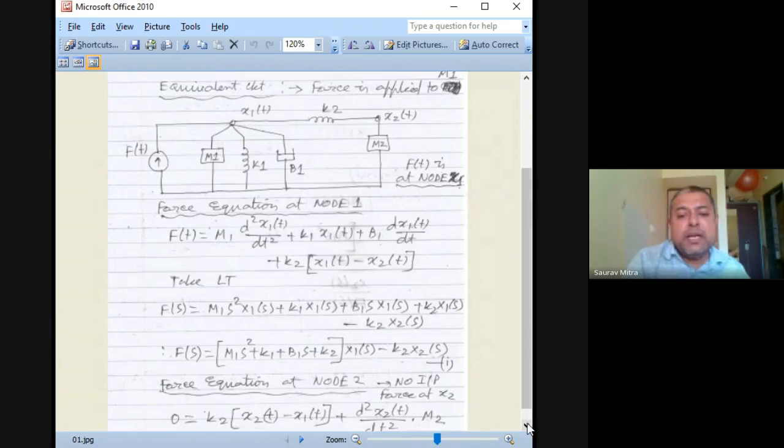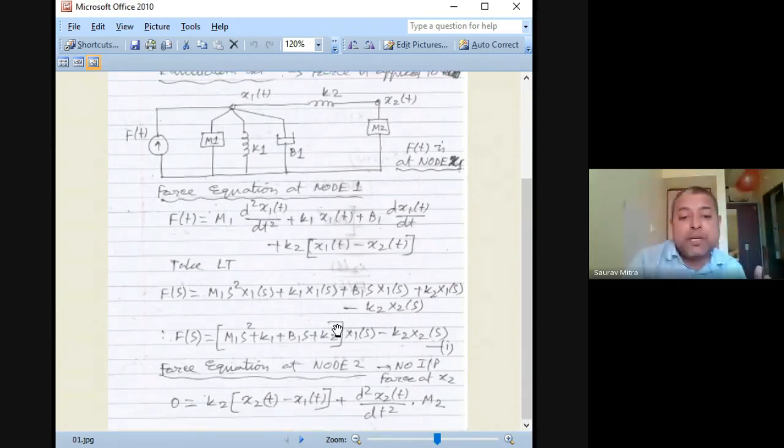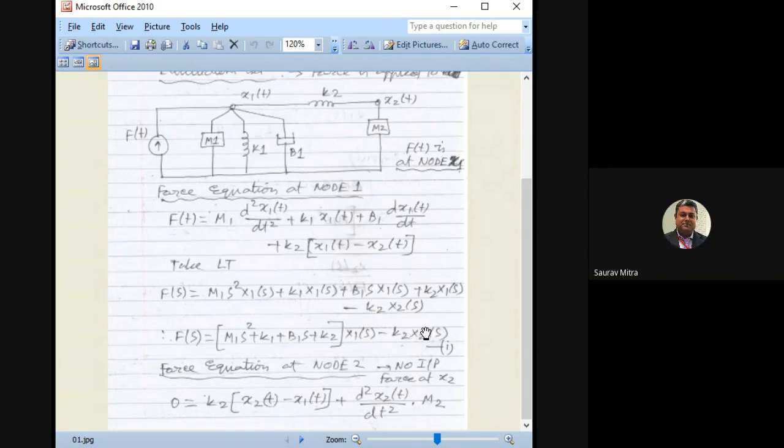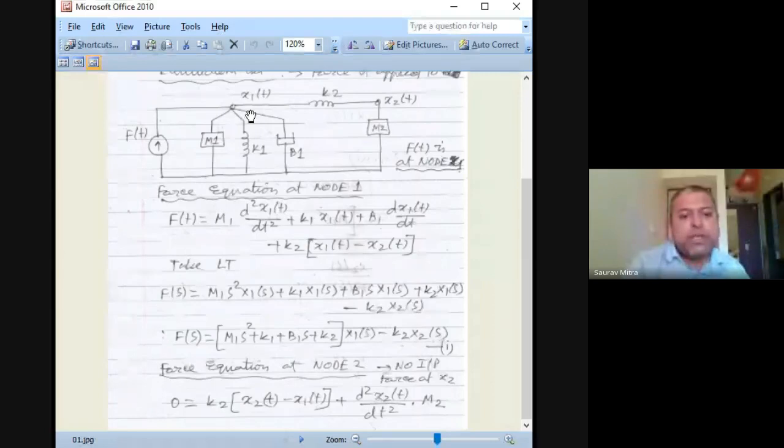Now from here, what you have to do is bunch all the x1 on one side and x2 on the other side. Can we find the transfer function X1 by F here? We cannot, because X2 is here. I can ask you the transfer function as X1(s)/F(s), because x1 is the output, the displacement. So two transfer functions are possible from this numerical: one is X1(s)/F(s), another is X2(s)/F(s). X2 can be the output for some system, X1 for some system. Both are possible and both we can do.